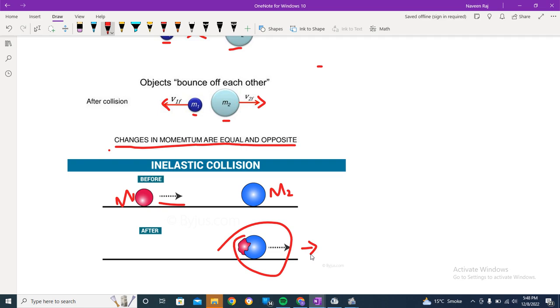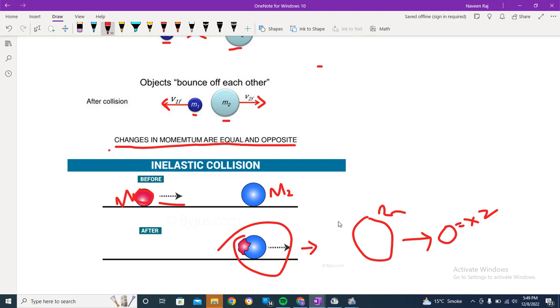Now this depends on what happens in the collision. Suppose this body is very light, and body B is bigger. In this case body A got attached to body B, stuck to body B, and they went forward. But what if we've got a case where body A was like this and body B was like that? In this case, the speed would be the same, while this one would be multiplied by 2. Now these are all cases of momentum we'll discuss in our upcoming videos, but this is just an example of the inelastic collision.